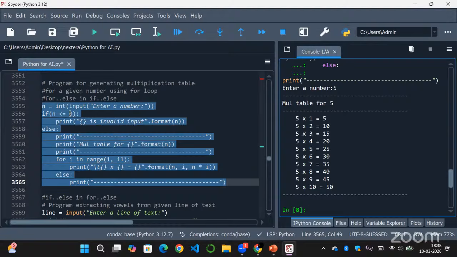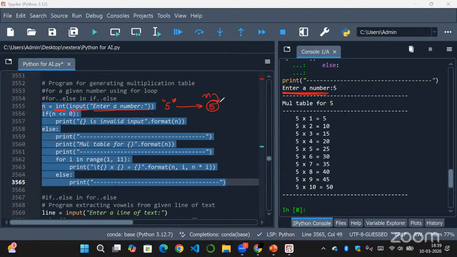So what's happening here is, first, there is an input function, and the prompt to enter a number will be shown in the output. Then we enter a number, and that input will be converted from a string to an integer using the int function. So input will take a string value, right? First it will take that value as a string and convert it into int using the typecasting function int. So n will be equal to 5 now.